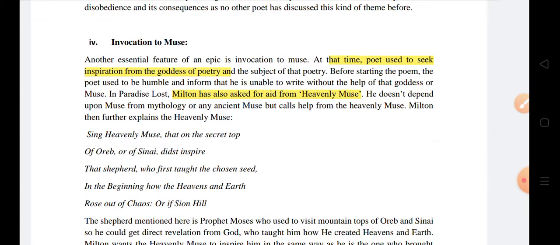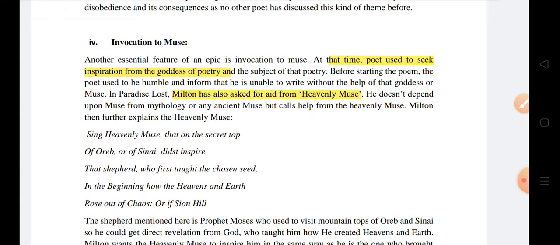And another feature, invocation to the muse. Yes, as in all other poems, invocation to the muse was there, but at that time poets used to seek inspiration from the goddess of poetry called the muse. But here Milton asks for a heavenly muse. Milton's muse is not that of the pagan world, but the Holy Spirit, a spirit that inspired Moses to write the book of Genesis. So he seeks help from that Holy Spirit or heavenly muse, you can call it,